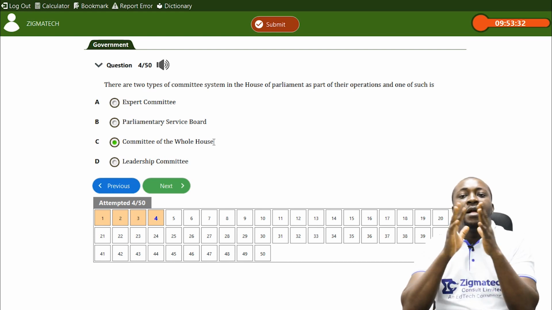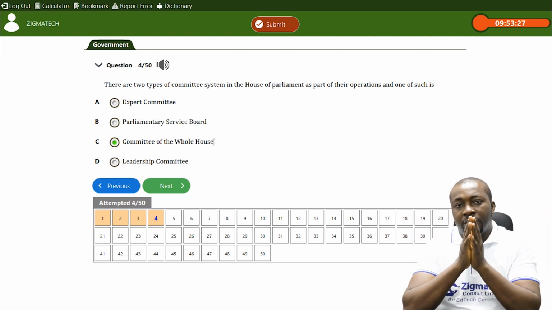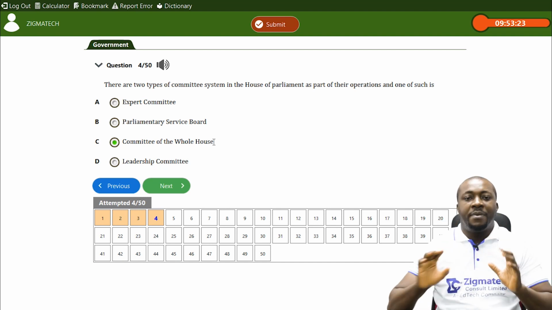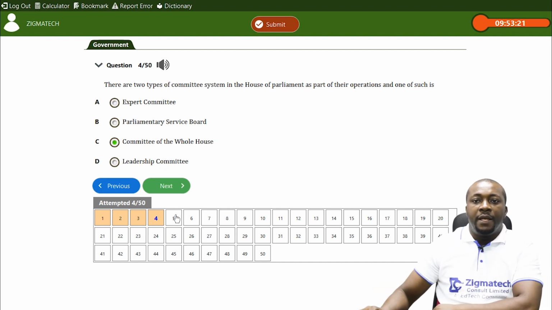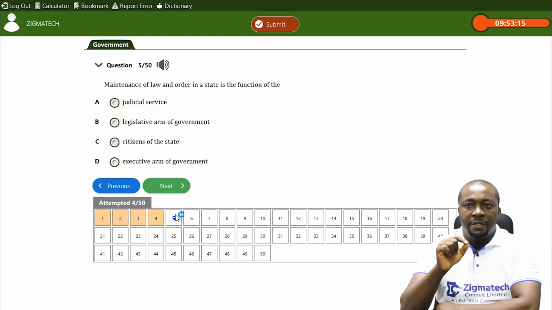If you're talking about House of Representatives, Committee of the whole House involves all the members of the House of Representatives coming together to look at a particular matter before them. Now, question 5 says, maintenance of law and order in a state is the function of the dash.